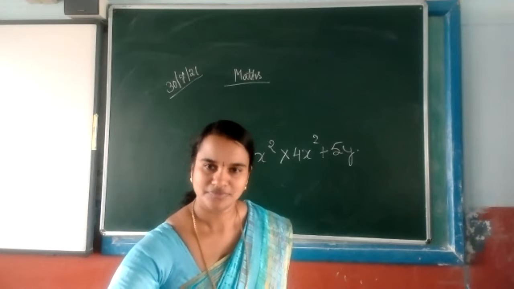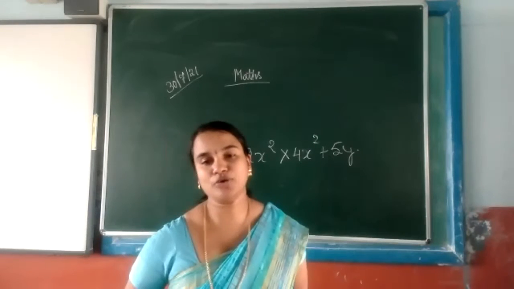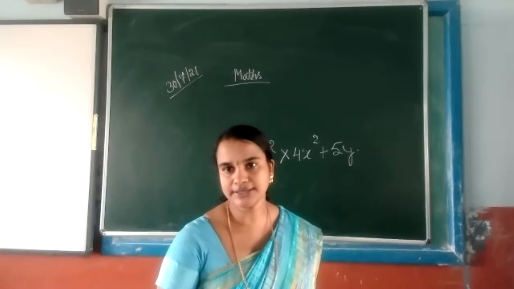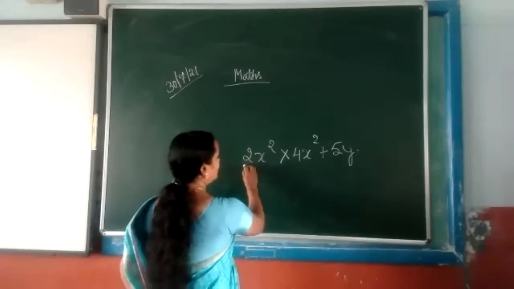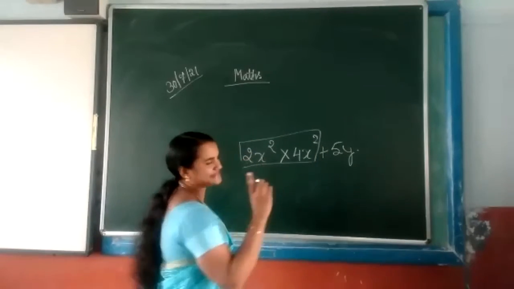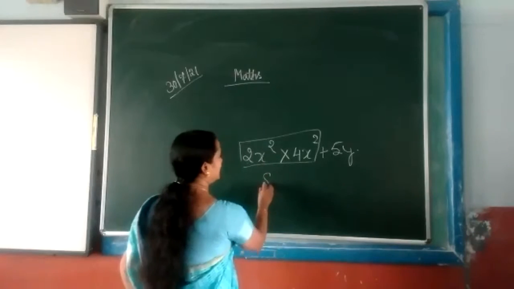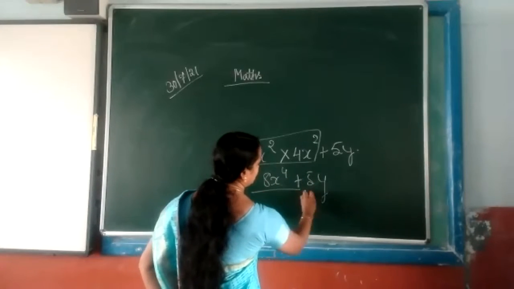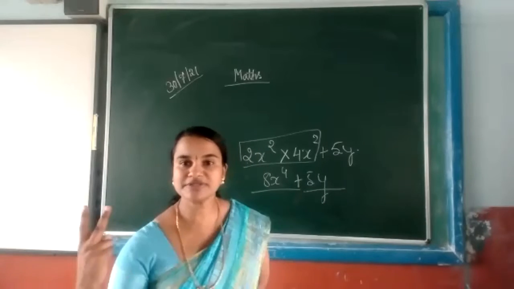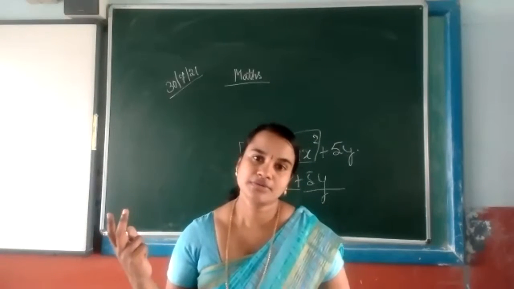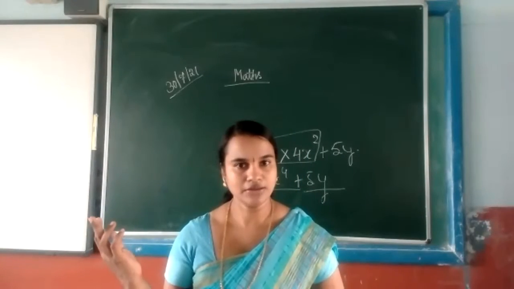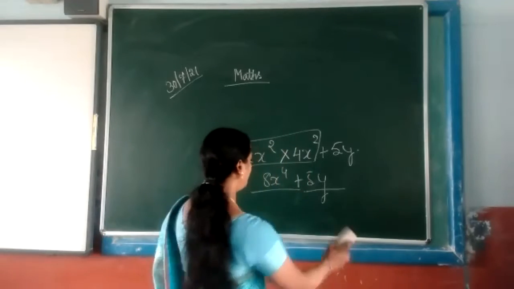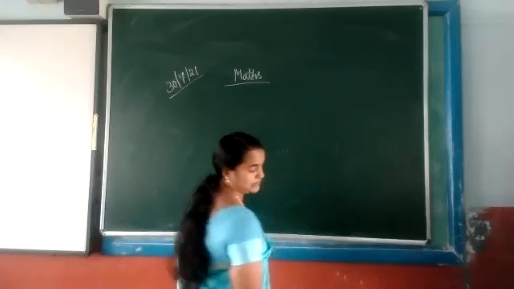Ma'am, it is binomial. I told you we use only plus and minus to separate the terms, isn't it? Here 2x square will become a single term, because 4 2s are 8, x to the power 4, plus 5y. That means this is the 1 and this is again 2. When we get two terms, that is a binomial. Clear? Understood?